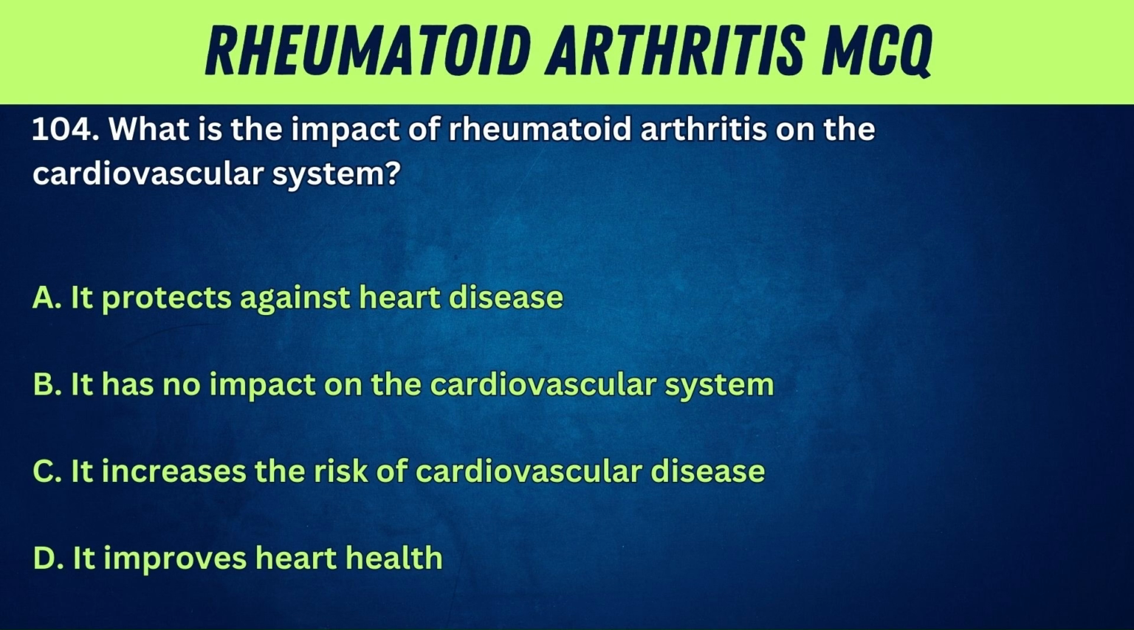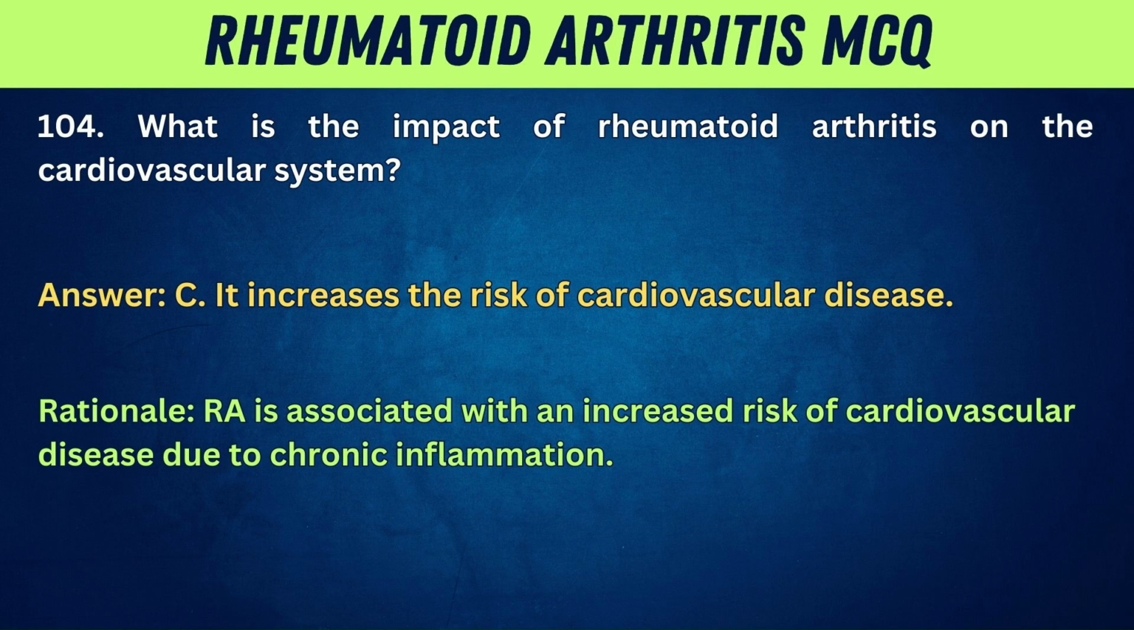104. What is the impact of rheumatoid arthritis on the cardiovascular system? A. It protects against heart disease. B. It has no impact on the cardiovascular system. C. It increases the risk of cardiovascular disease. D. Persistent low-grade fever. Answer: C. It increases the risk of cardiovascular disease. Rationale: RA is associated with an increased risk of cardiovascular disease due to chronic inflammation.